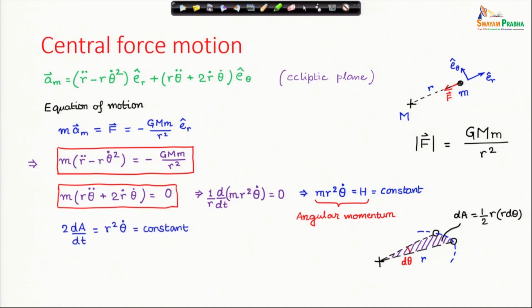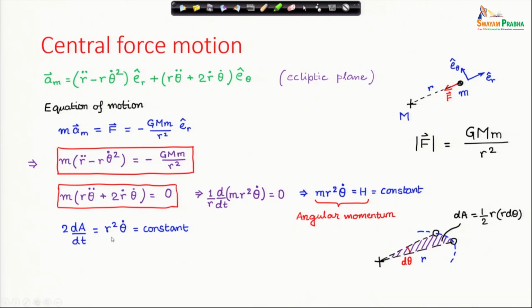Therefore, 2 times dA dt must be r square theta dot, and m r square theta dot is a constant. m is definitely a constant, but r is not, theta dot is not, but r square theta dot happens to be a constant from angular momentum conservation. Why is angular momentum conserved? Because there is no moment of any force acting about the force center.